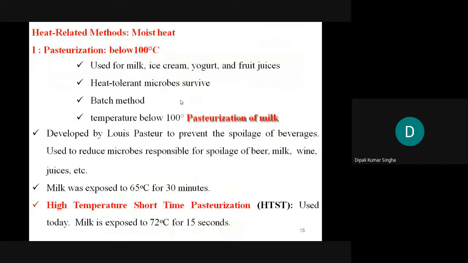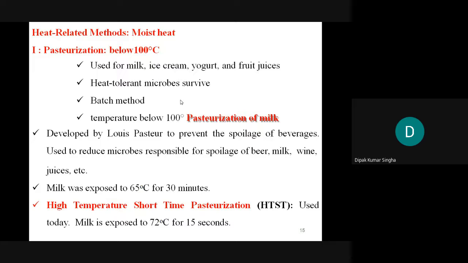Generally, in moist sterilization, three methods are used: one below 100 degrees, one at 100 degrees, and one above 100 degrees. Which material is sterilized below 100 degrees centigrade? This process is known as pasteurization. Actually, Louis Pasteur discovered it. That's why it is called pasteurization.